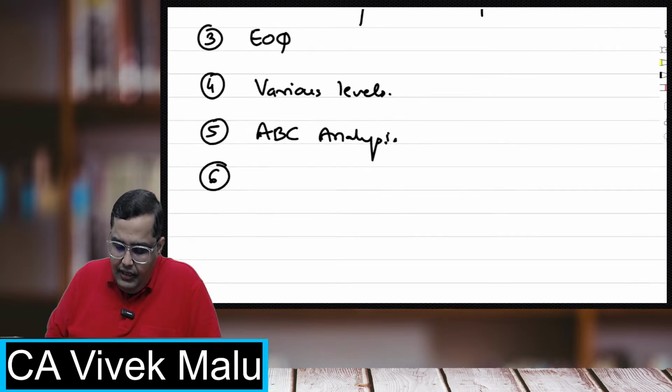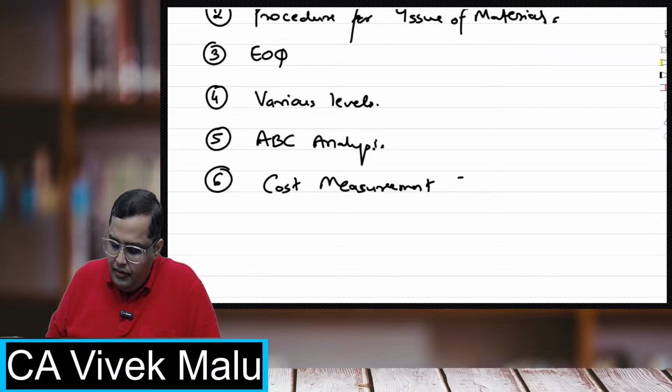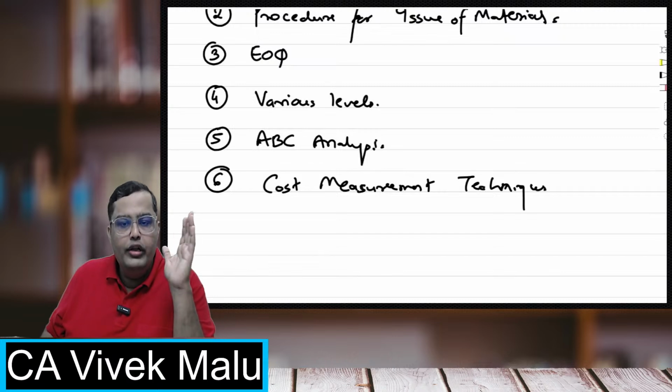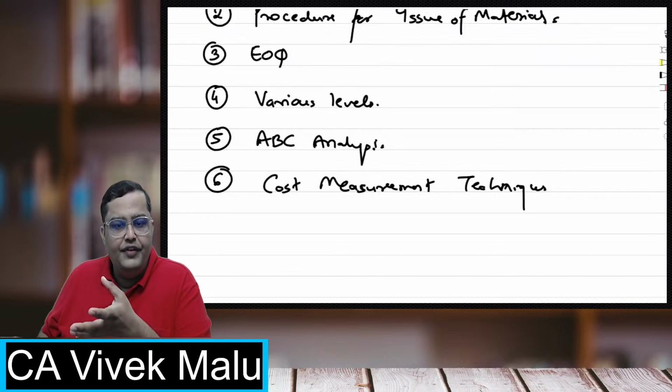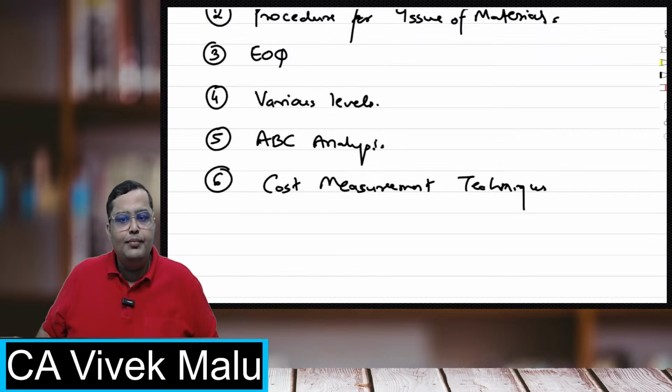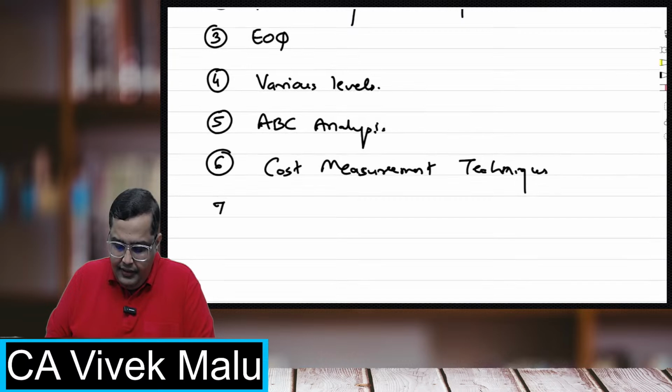We'll be studying the cost measurement techniques, in which we'll be covering FIFO, LIFO. Have you heard of them? FIFO, LIFO, simple average, weighted average, standard price method, replacement, realizable value, and so much more. So cost measurement techniques will be taken. This is again important from your exam perspective.